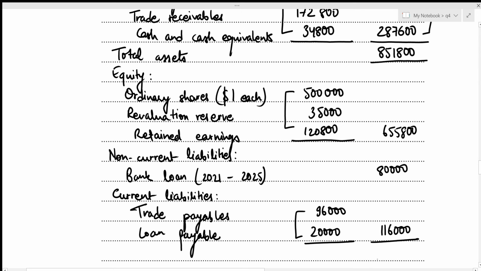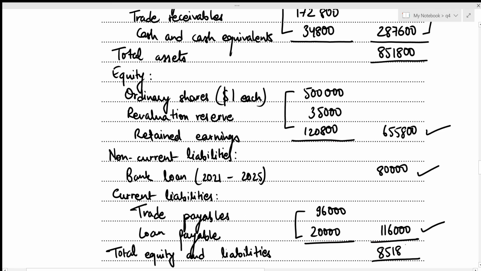Okay, now we can easily figure out the total equity and liabilities as well. And this will be the sum of equity, non-current liabilities, and current liabilities. That's 655,800 plus 80,000 plus 116,000, which results in the total equity and liabilities to have the value of 851,800. And we can see that the total assets value, 851,800, is same to the total equity and liabilities value, which means that our statement of financial position is correct. So this concludes the third part of this question. Now we can move towards the fourth one.